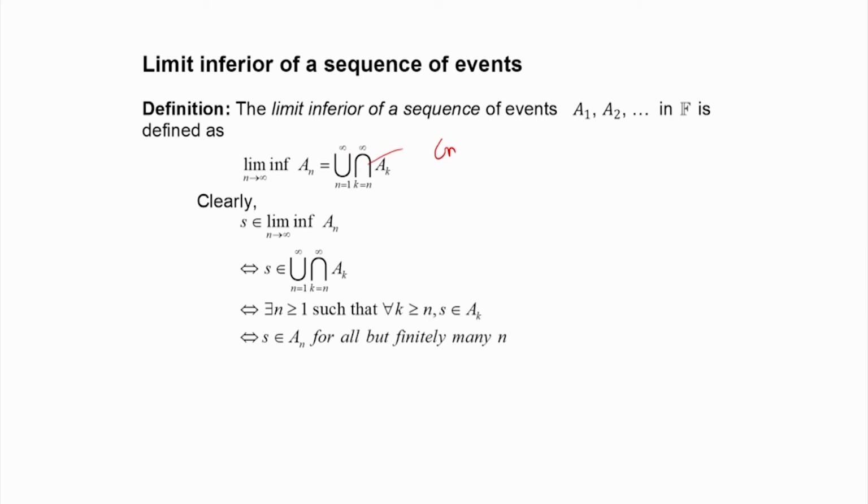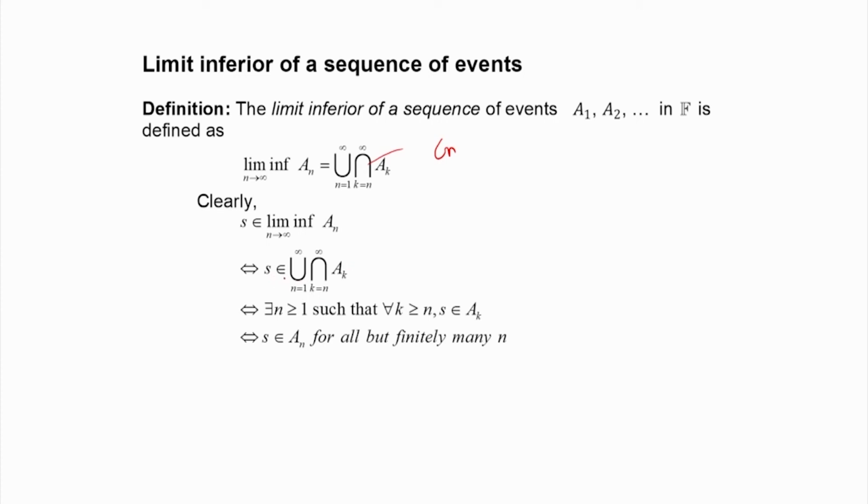Now, what does it mean? What does this limit inferior mean? This is also a limiting event. Suppose S belongs to lim inf of a_n. This is implied by the definition: S belongs to the union from n equal to 1 to infinity of the intersection k equal to n to infinity of the event a_k. So, this is the intersection of the events a_k, k equal to n to infinity, and then for all n you are taking the union. So, this is the lim inf.